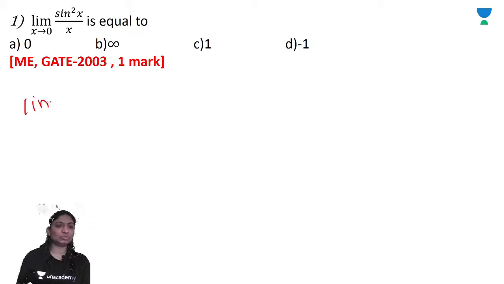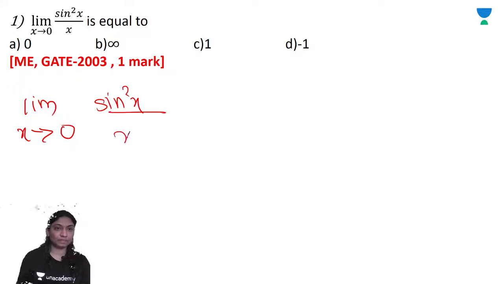First question: limit as x tends to 0 of sin square x upon x. It's a very simple question. We know that the limit as x tends to 0 of sin x upon x is equal to 1.